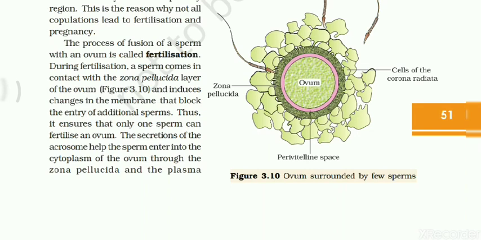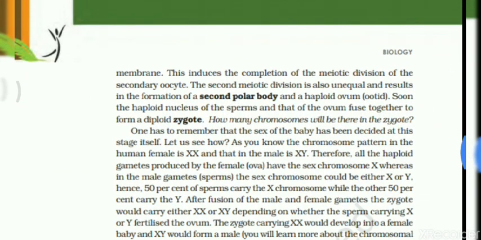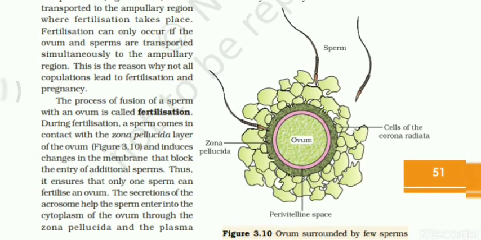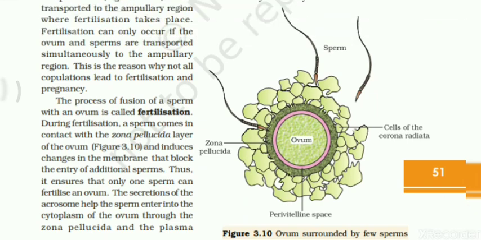The secretion of the acrosome helps the sperm enter the cytoplasm of the ovum through the zona pellucida and the plasma membrane. Okay, so look at the diagram here. We have the outer zona pellucida and three sperm cells in the vicinity of the egg. One of the sperm cells has already entered the zona pellucida layer. Zona pellucida is the glycoprotein layer.